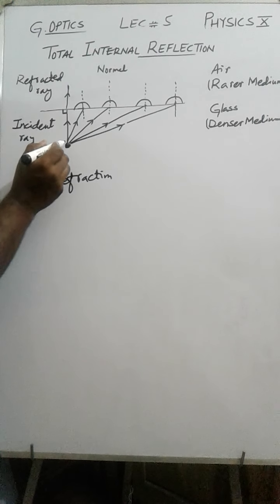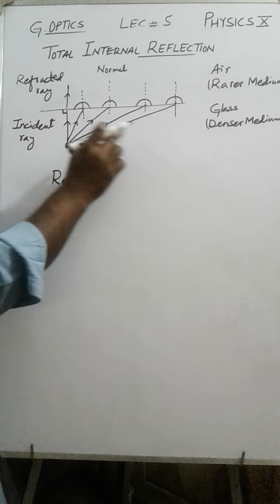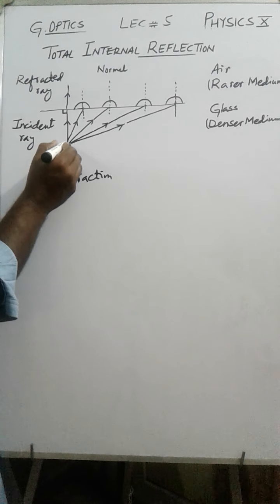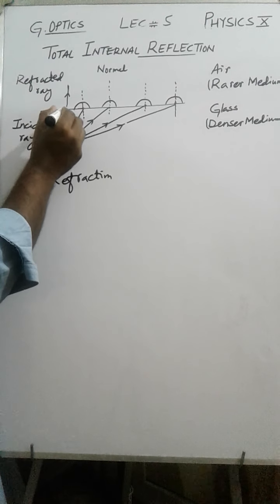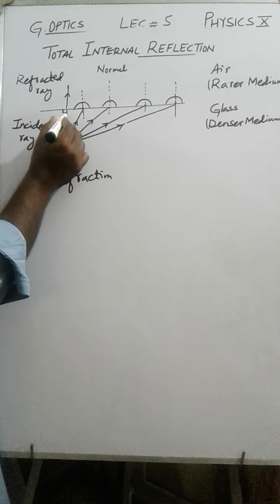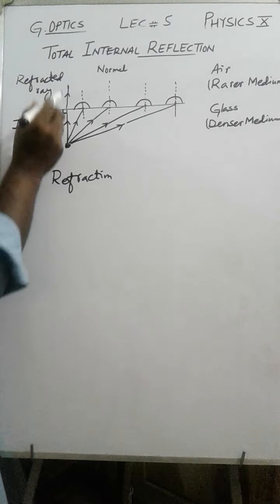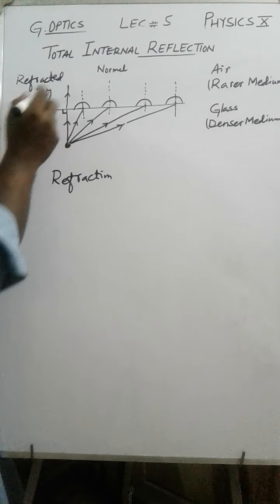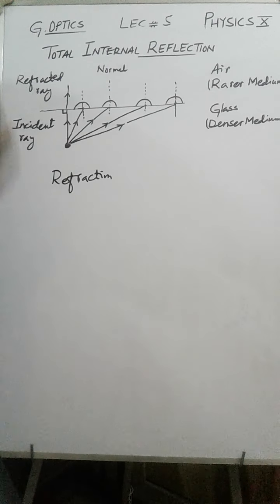Alright. So this object I have shown over here. From this object there are infinite rays of light which are emerging out. I have considered view 1. This is the first ray which is going perpendicular. Remember the ray which is going perpendicular, when it will enter from glass into air or from one medium into another medium, it will not bend, it will go straight.